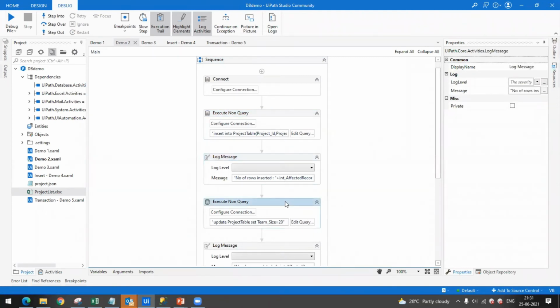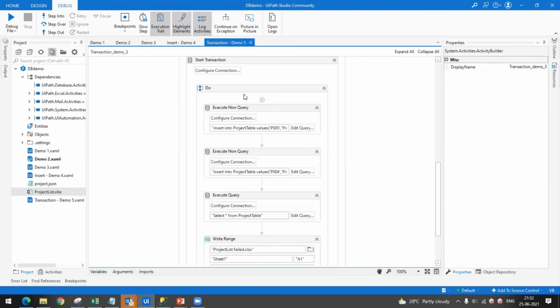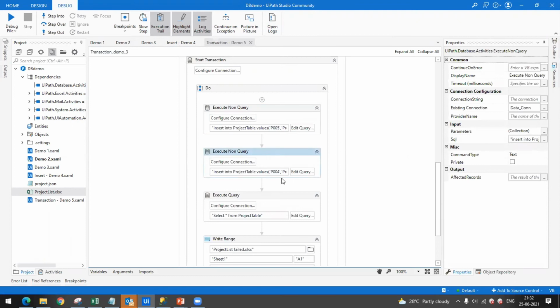Suppose the fourth step fails. I cannot roll back these changes. If the data is inserted, I cannot delete that status. Again, I have to write some code, or some person should remove this data. But when it comes to a transaction, if any activity fails in between, like suppose after inserting two project details the third activity fails, these two values will get reverted back.